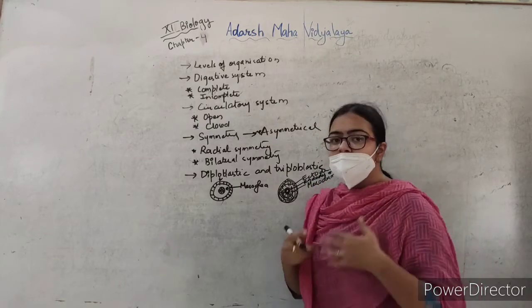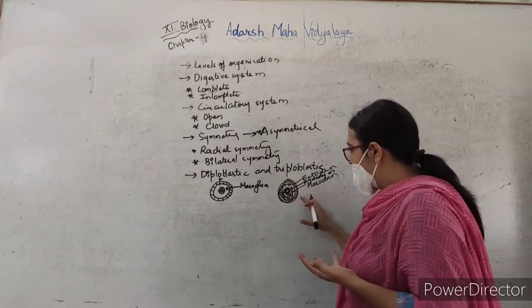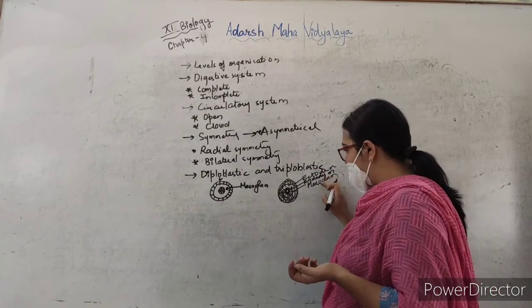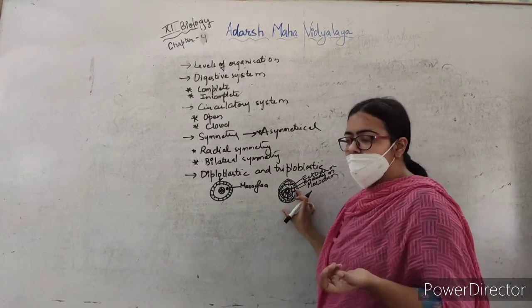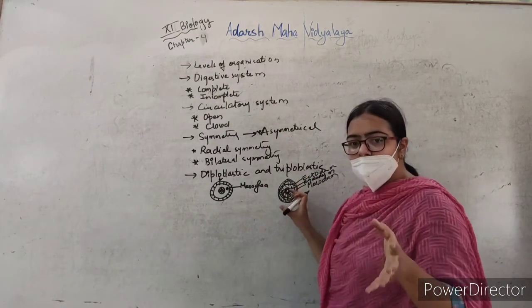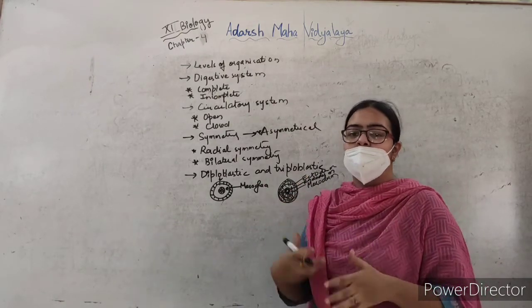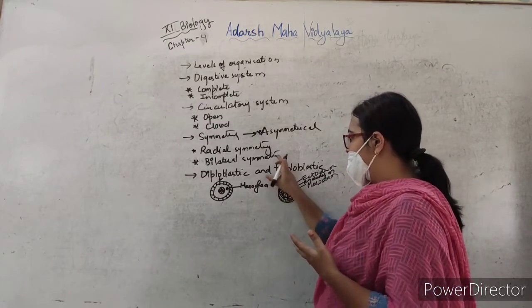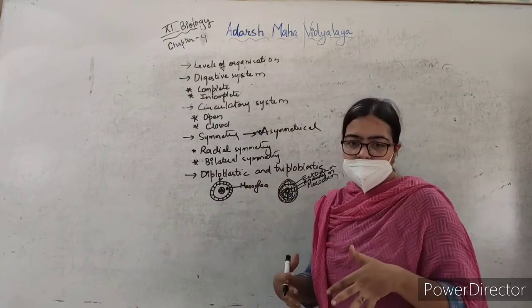So, when the organism possesses all three layers, that is ectoderm, mesoderm and endoderm, these organisms are called triploblastic. These are nothing but the blast layers which are formed when the organism is differentiated, and you will come to know that various organs will be formed from these blast layers.